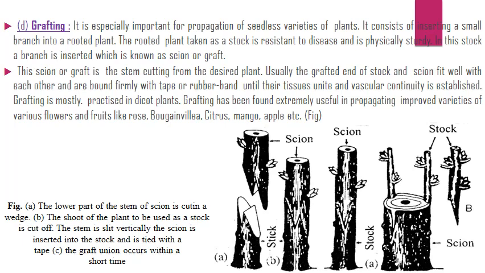Usually, the grafted ends of the stock and scion fit well with each other and are bound firmly with tape or rubber band until their tissues unite and vascular continuity is established. Grafting is mostly practiced in dicot plants. Grafting has been found extremely useful in propagating improved varieties of various flowers and fruits like rose, bougainvillea, citrus, mango, apple, etc.